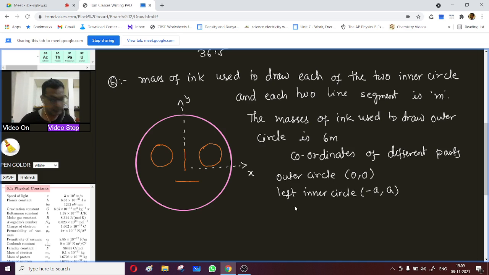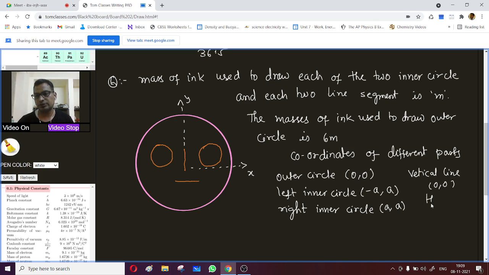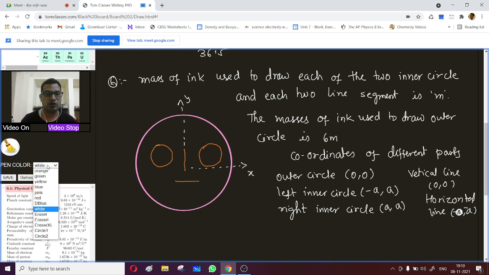Right inner circle, this is a, a. Vertical line, 0, 0. And horizontal line, 0, minus a, sorry. The coordinates of the center of mass of this drawing, you have to find.